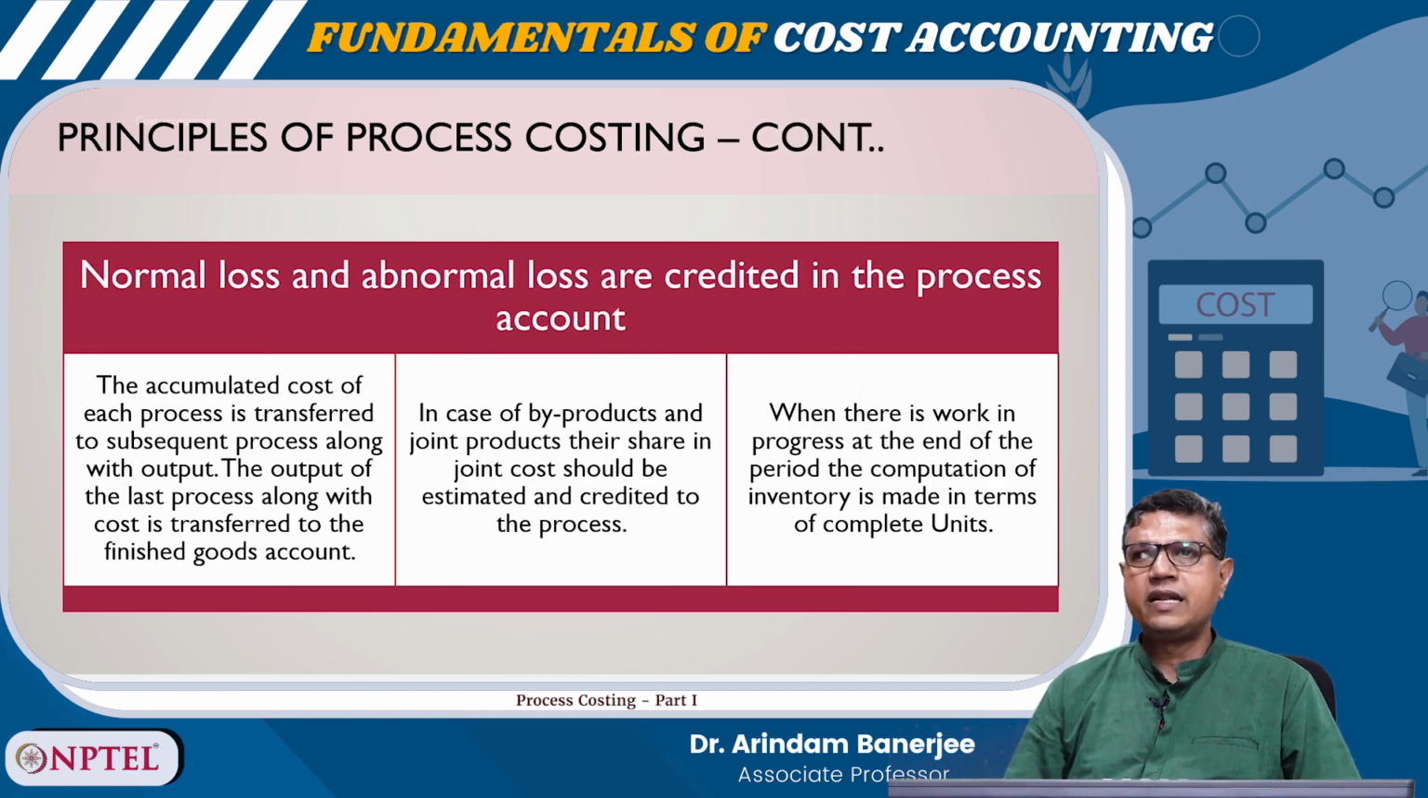The normal loss and abnormal loss are credited in the process account. The accumulated cost of each process is transferred to the subsequent process along with output. The output of the last process along with cost is transferred to finished goods account. In case of byproducts and joint products, their share in joint cost should be estimated and credited to the process. When there is work in progress at the end of the period, the computation of inventory is made in terms of complete units.